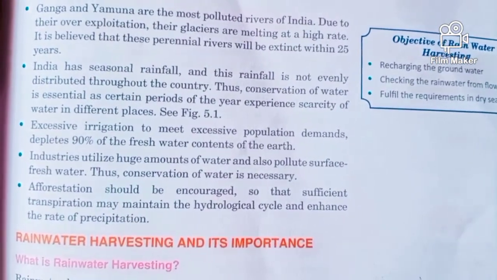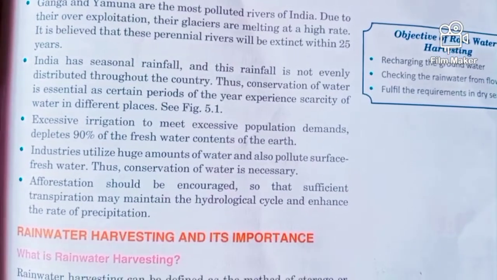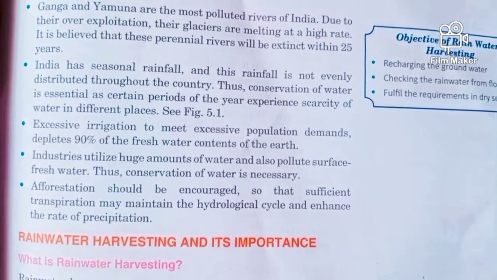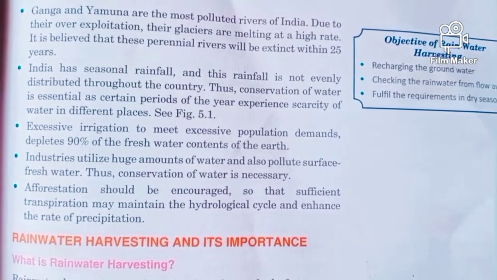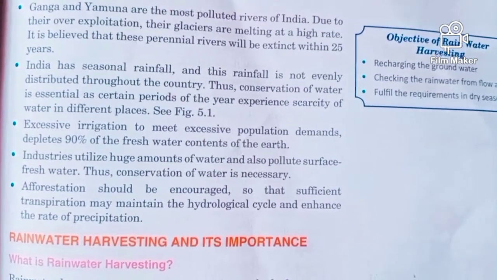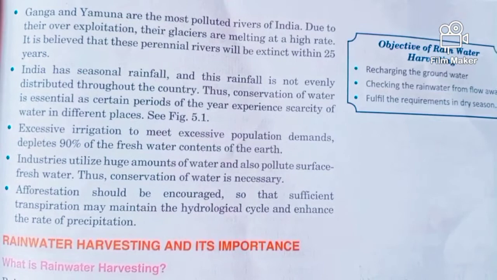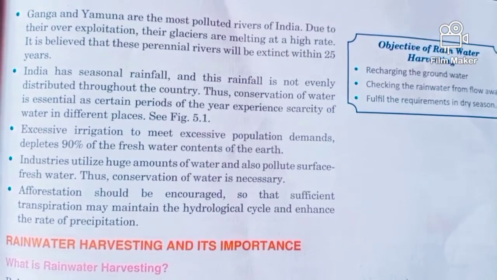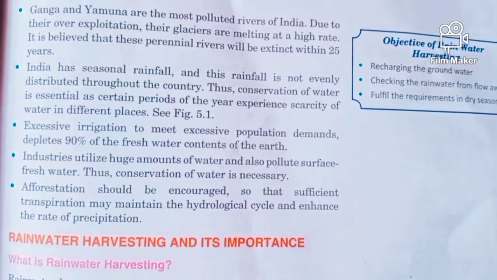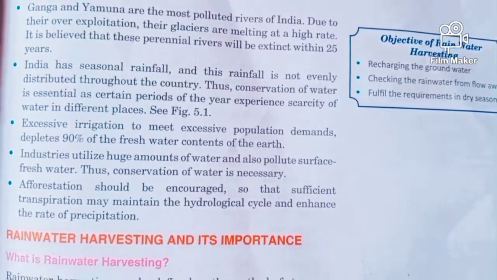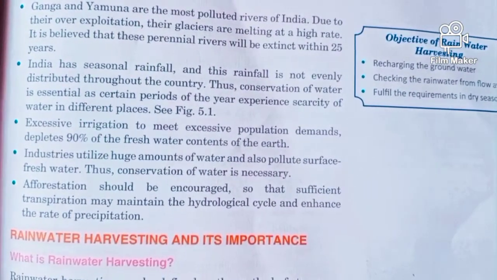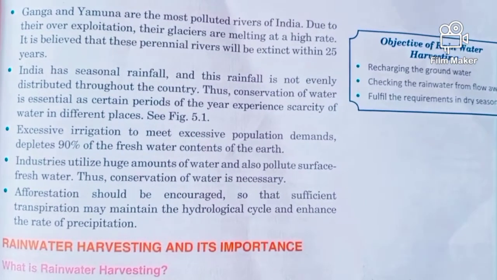Industries that are set up, or are being set up, in the world or in India utilize a huge amount of water, and they also pollute the surface water, because the chemicals from the industries and factories simply flow towards rivers, streams or ponds. So we need to conserve water if we want to set up good industries in the future.